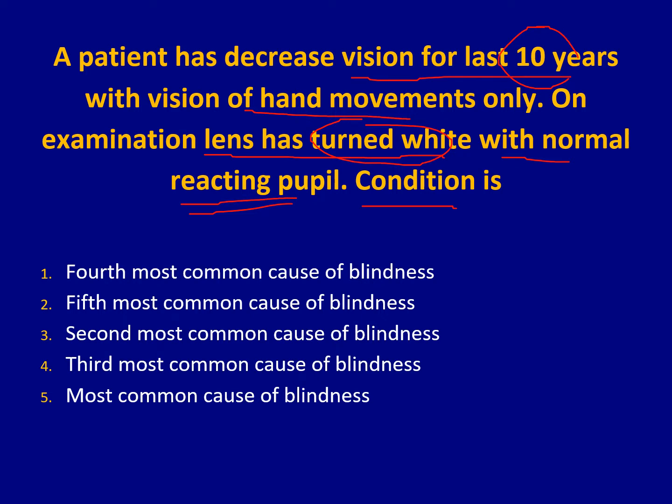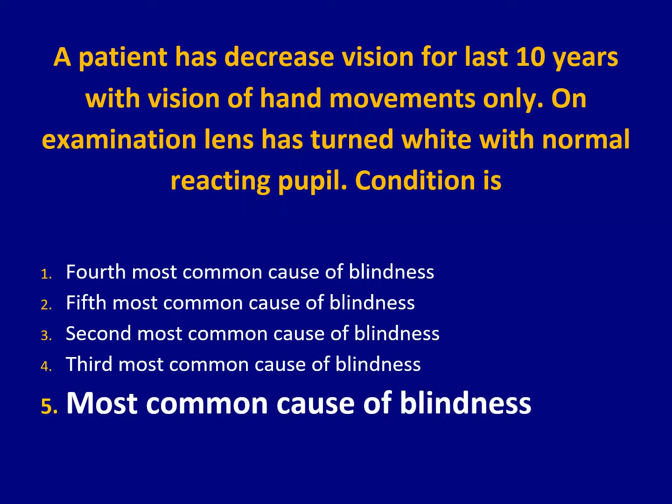So the condition can be the fourth most common cause of blindness, fifth most common cause of blindness, second most common cause of blindness, third most common cause, or the most common cause. So remember, cataract is the most common cause of blindness in Pakistan and worldwide. So the answer is number 5, the most common cause of blindness, which is cataract. Most common cause of blindness is the answer.